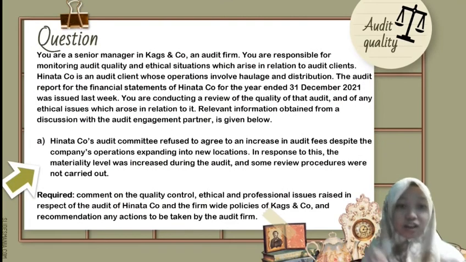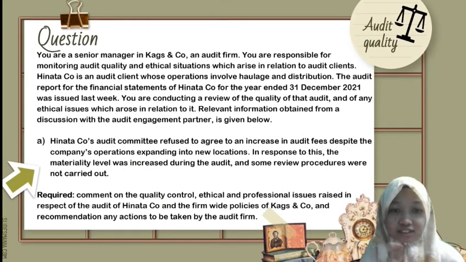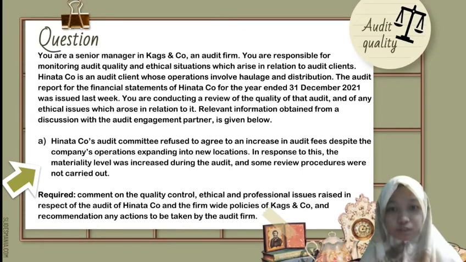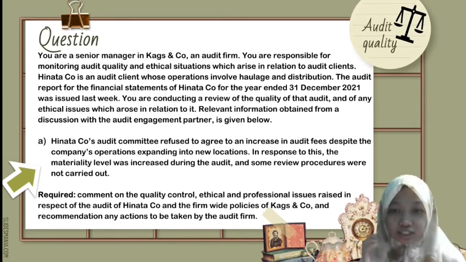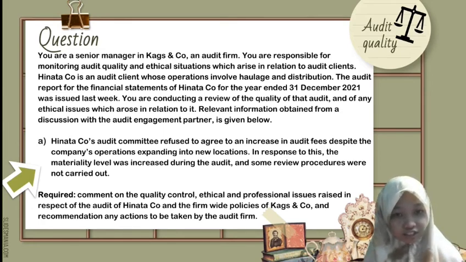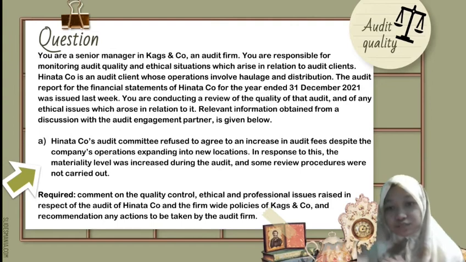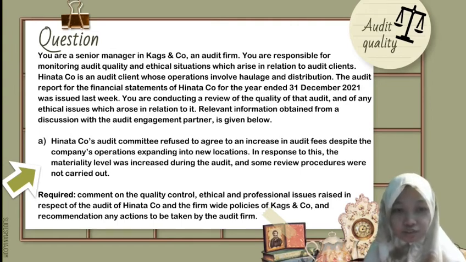So question: you are the senior manager in CAX & Co., which is an audit firm. You are responsible for monitoring the audit quality and ethical situation which arises in relation to audit client. Hinata Co. is an audit client whose operation involves haulage and distribution. The audit report for the financial statement of Hinata Co. for the year ended 31st December 2021 was issued last week. You are conducting a review on the quality of that audit and of any ethical issues which arose in relation to it. Relevant information obtained from the discussion with the audit engagement partner is given below.